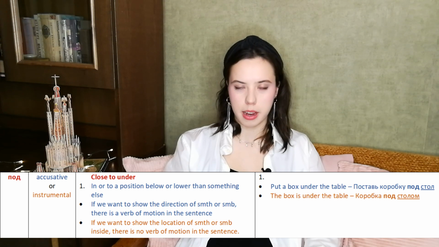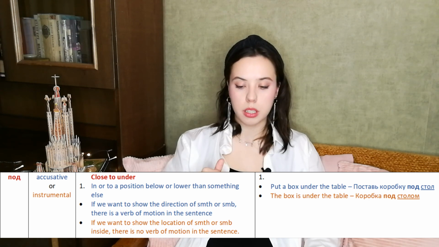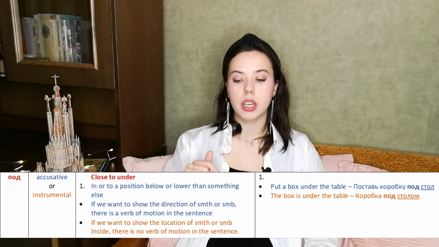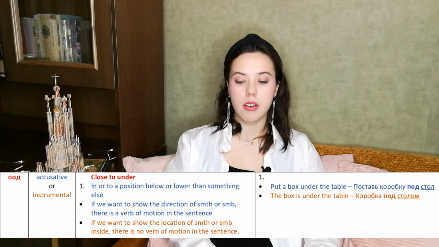You know this, right? The under, we know the meaning. But in which case do we use accusative? We use accusative if we want to show the direction of something or somebody. There is a verb of motion in the sentence.